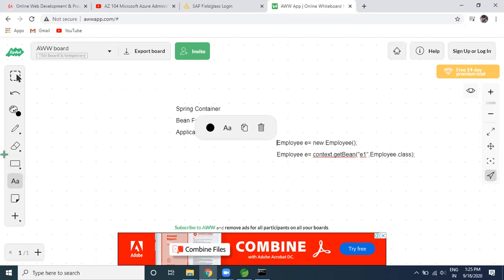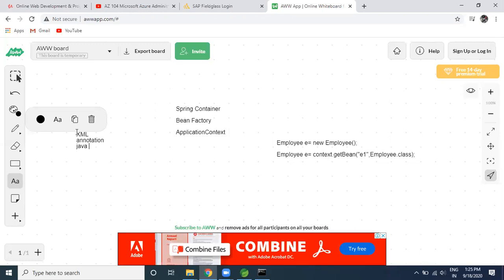Okay, one more thing, guys. Here you may be aware about this. We have the XML with which we can configure the bean. We have the annotations, with the help of which you can configure beans. And we can have a Java configuration. With the help of that also we can have the Spring beans. So we have all three patterns. With the help of that we can have the beans as part of our requirement.